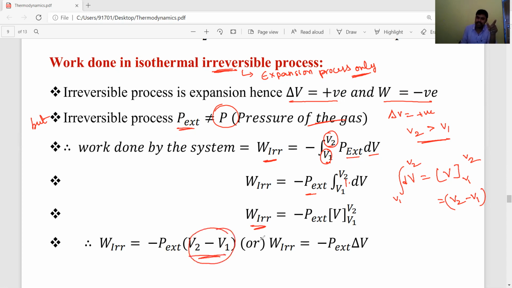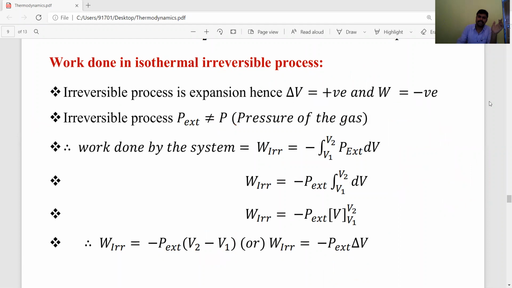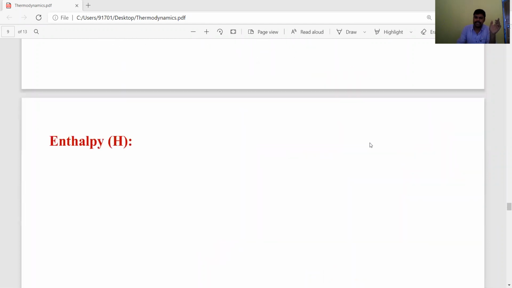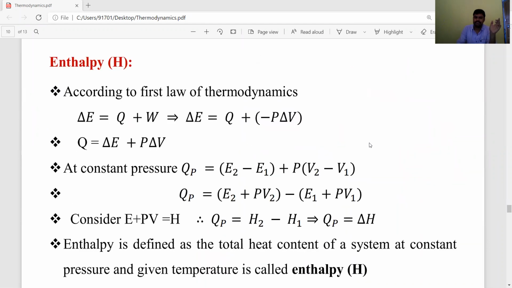This V2 minus V1 is nothing but delta V. So simply, in an irreversible process, the work done by the system is equal to minus P into delta V, where P is the external pressure and delta V is V2 minus V1. You have to remember all these formulas. Okay, students, the next important concept is enthalpy.